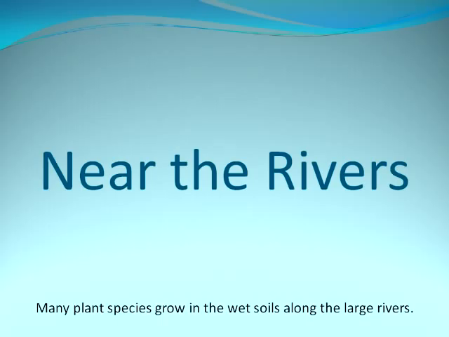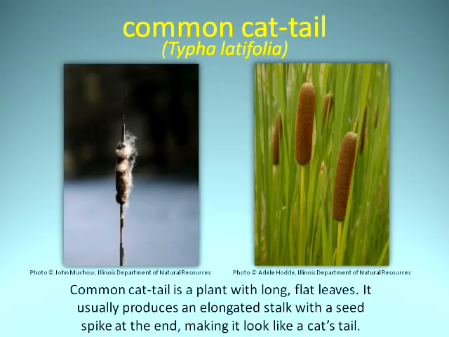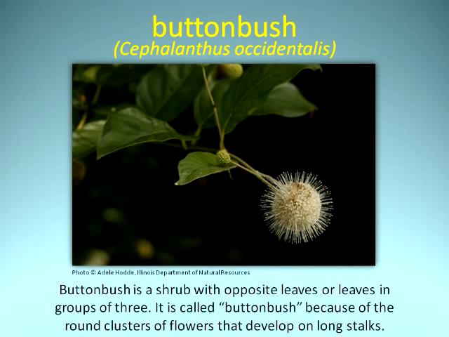Near the rivers, many plant species grow in the wet soils along the large rivers. Common cattail is a plant with long, flat leaves. It usually produces an elongated stalk with a seed spike at the end, making it look like a cat's tail. Buttonbush is a shrub with opposite leaves or leaves in groups of three.